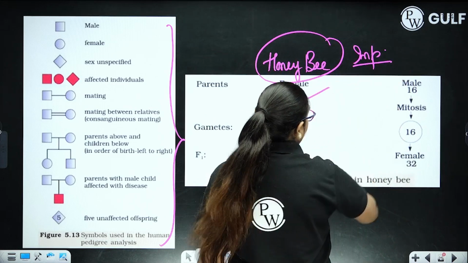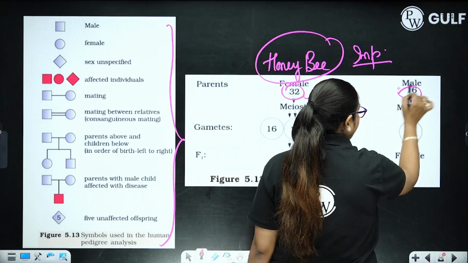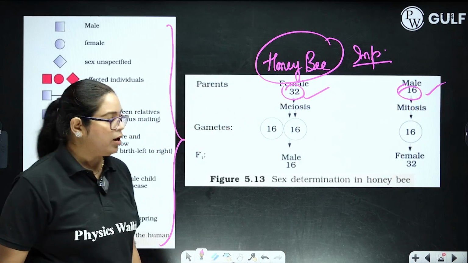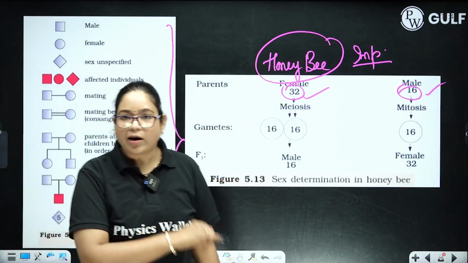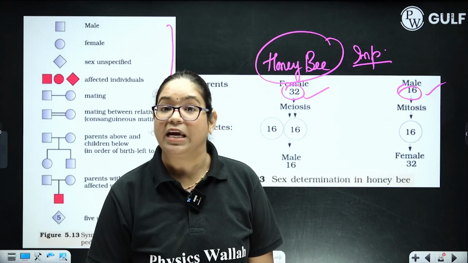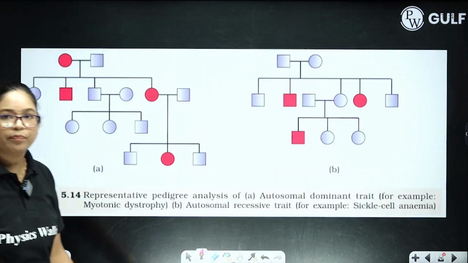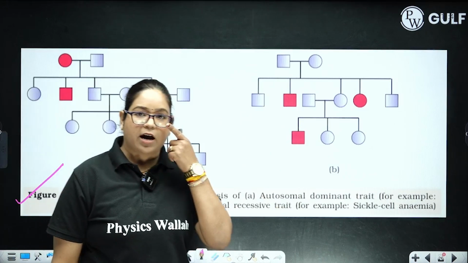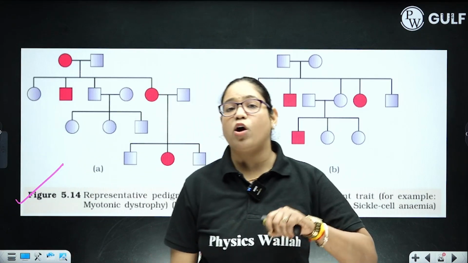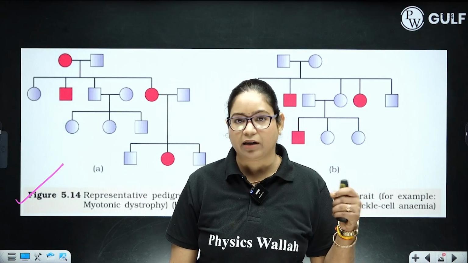Females are diploid with 32 chromosomes, males are haploid with 16 chromosomes. And how they are producing drones through parthenogenesis, that is also very, very important. So do practice it. Next, only 2 diagrams of pedigree are given in your NCERT, but it doesn't mean that you will not get any other diagram, any other questions.